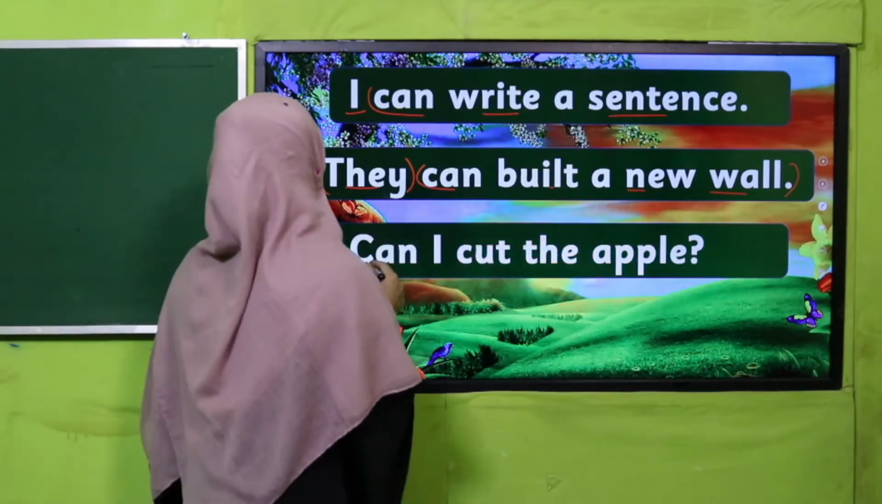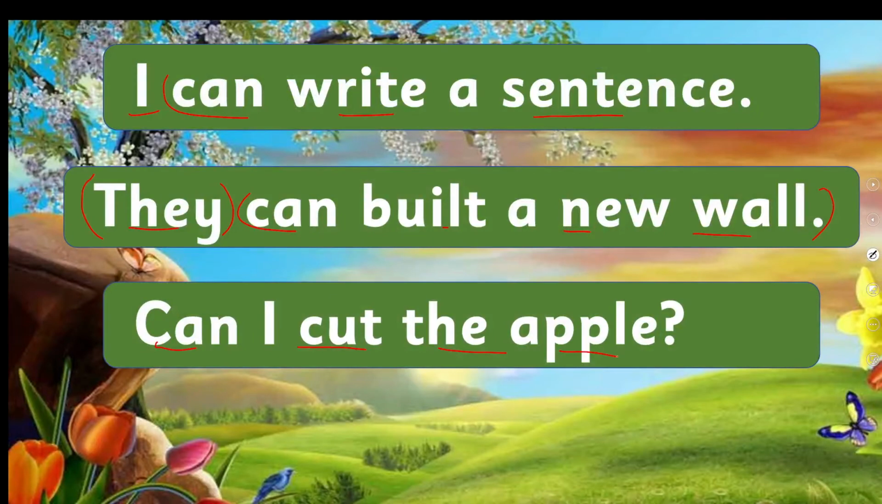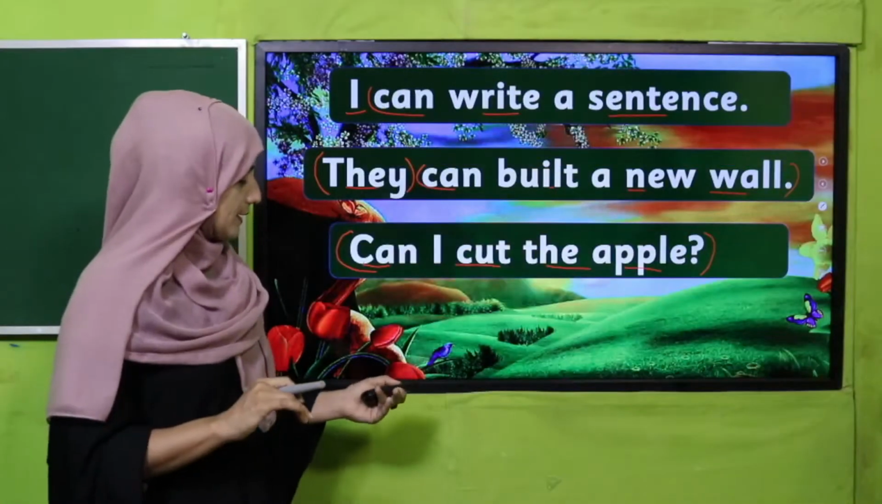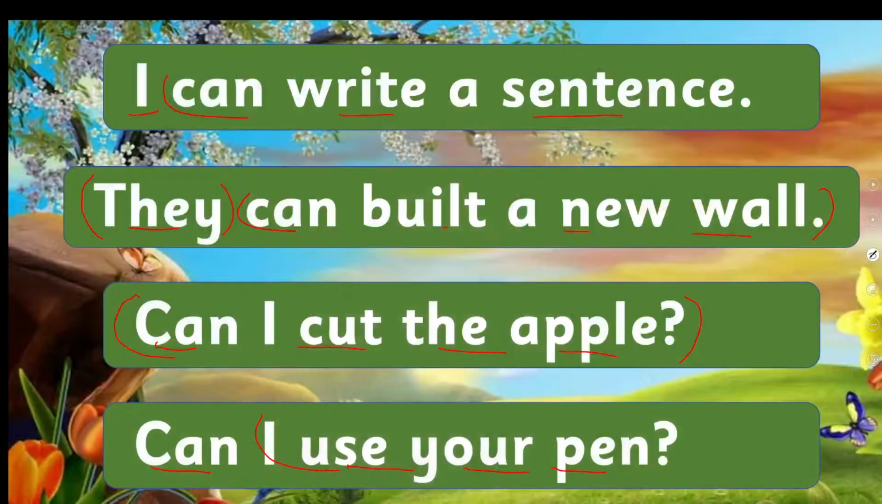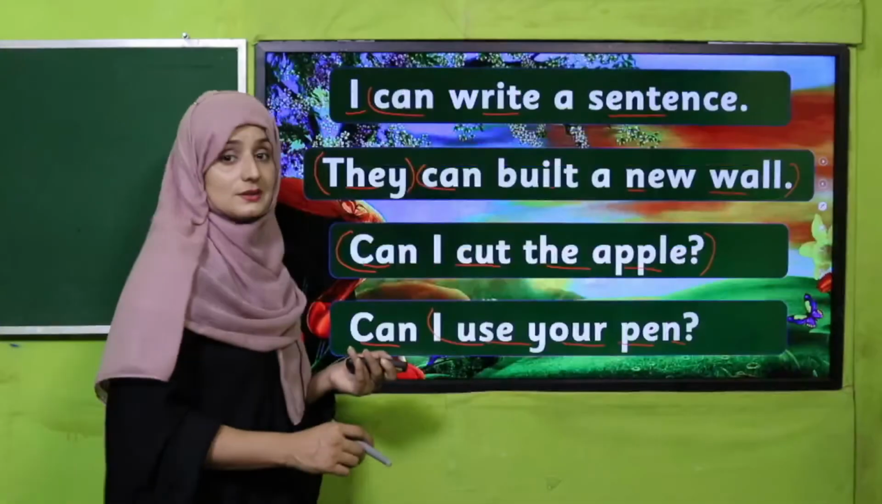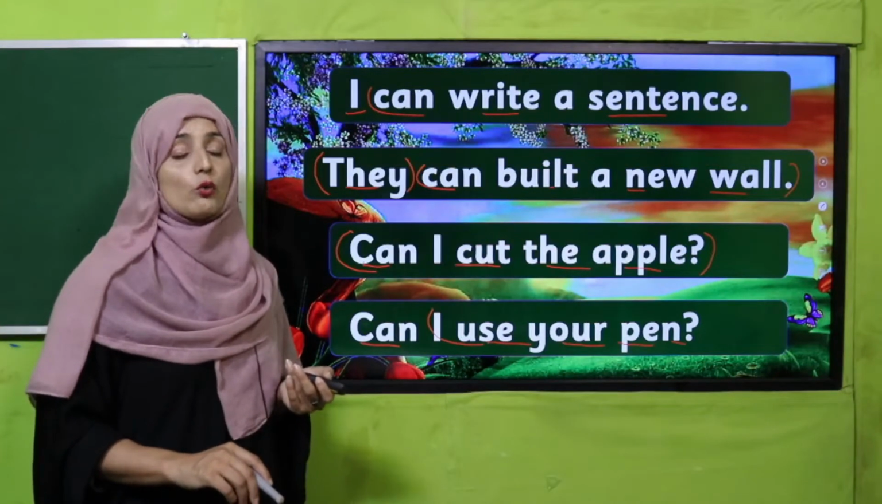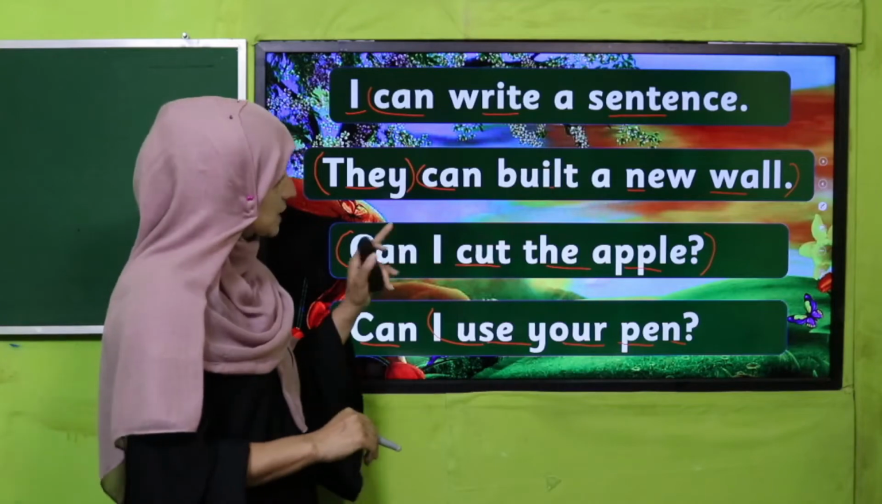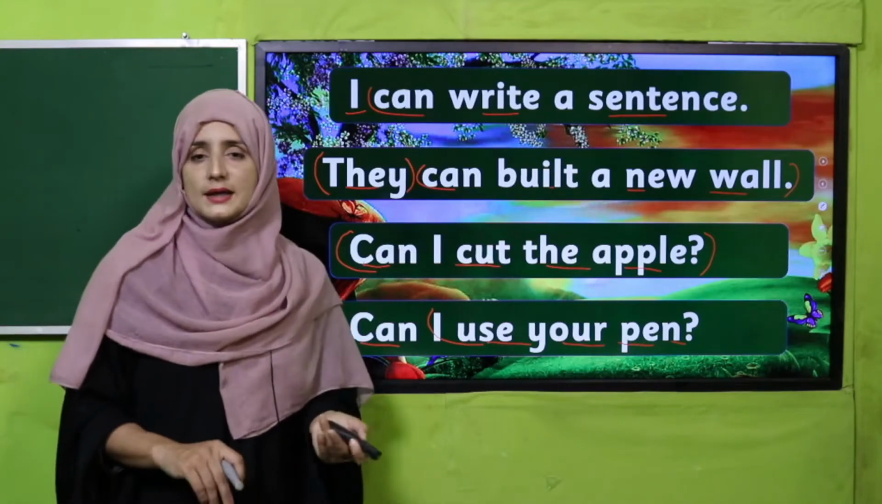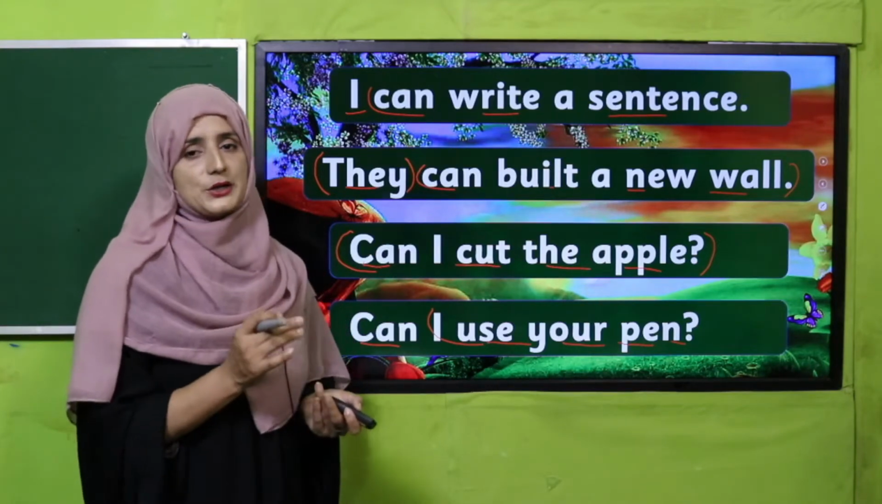Next, can I cut the apple? What is this? This sentence is showing request. And next, can I use your pen? Now this is showing permission. We are asking permission: can I use your pen? In this way we can use can to show ability or inability of a subject.